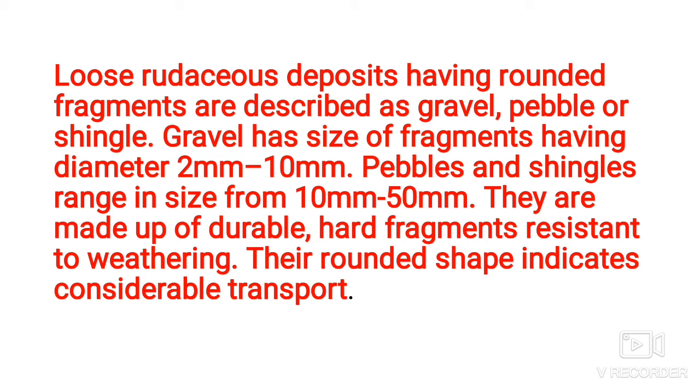Conglomerate and breccia are rocks, they are not loose deposits. But some loose sedimentary rudaceous deposits are also there. They are described as gravel, pebble, or shingle. They may be rounded or may be angular. Gravel has size ranging in diameter from 2 mm to 10 mm. Pebbles and shingles are larger than gravel, having size from 10 mm to 50 mm.